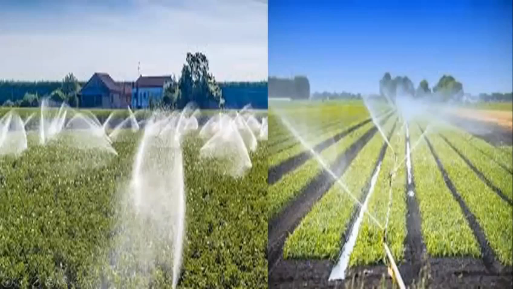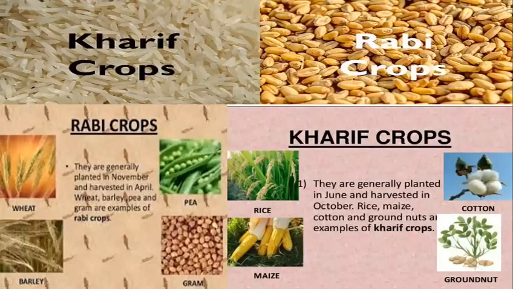The agricultural season that falls during the monsoon period is called the Kharif season. Seeds are sown in the month of June and harvested in October. So we also call them Kharif crops. Rice, maize, groundnut grow in the Kharif season.